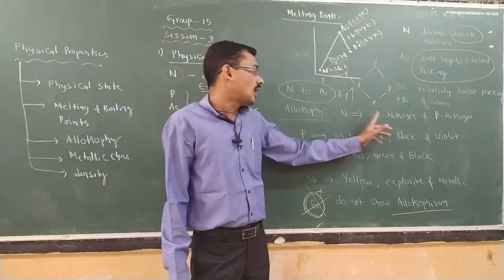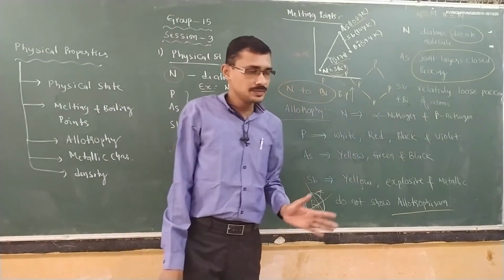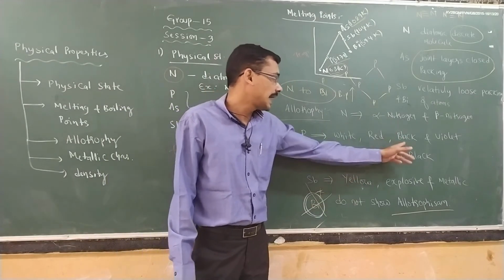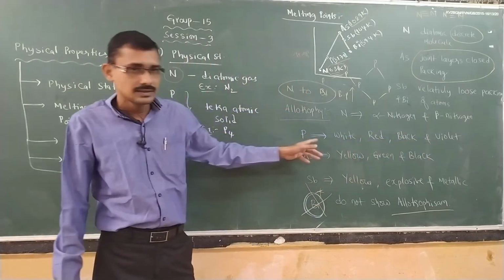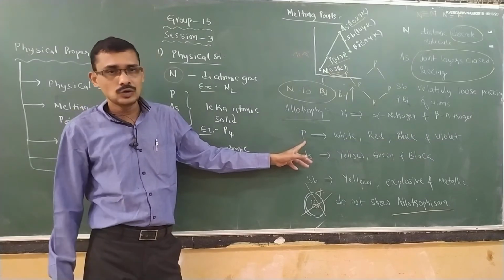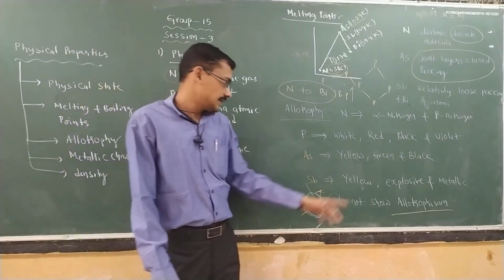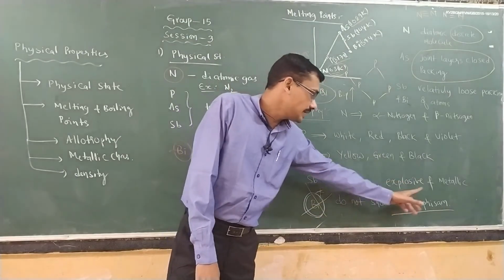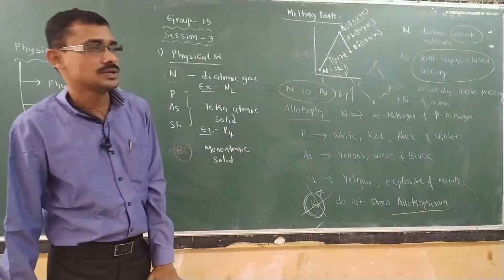Nitrogen, alpha, beta, two types of allotropes will be shown. Whereas phosphorus, 4 allotropes are there: white, red, black, violet. Depending upon the color, isn't it? They are getting different types of allotropes here. Next, arsenic also has yellow, green, and black, and antimony has yellow, explosive and metallic antimony forms here.